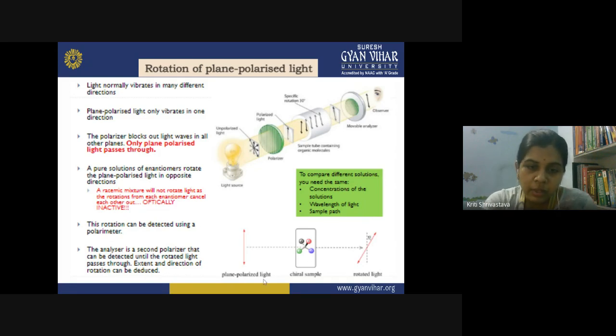So look here. This is the plane polarized light in one direction. This is my chiral sample through which the light is passing. Now you can see there has been rotation in the plane of the light, and the rotated light forms an angle with the initial direction of the light. This was the initial direction, and this is the direction after you have passed it through the chiral sample. This angle theta is measuring the amount of rotation in your molecule.